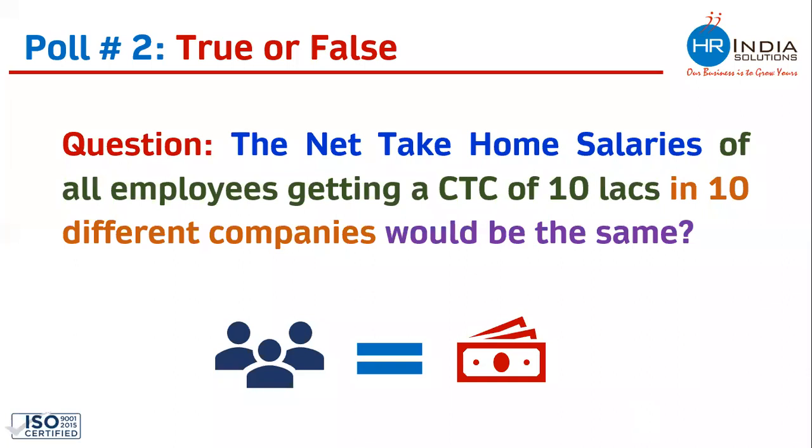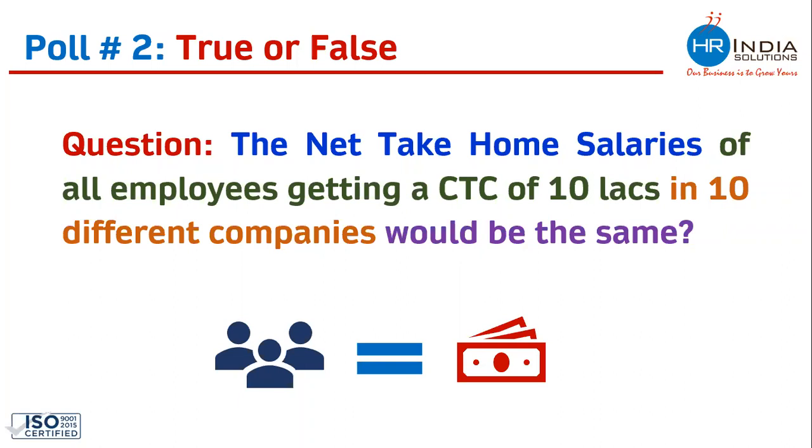93% of the population feels that the statement is wrong and the take-home salary would never be same for all these different employees who are working in different companies, even if their CTCs are same. Whereas 7% feels that yes, the take-home salary would be same. The correct answer is no. The take-home salary of all these employees who are working in 10 different companies, even if they are at same CTC, their take-home would never be same.